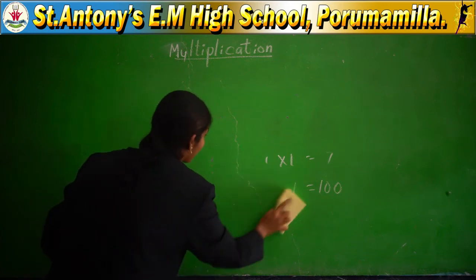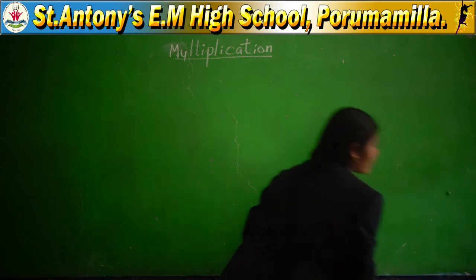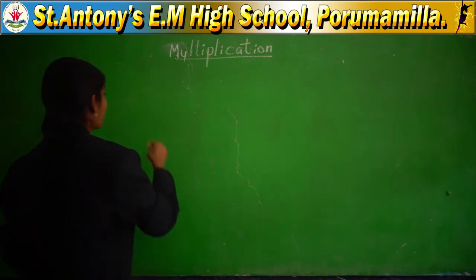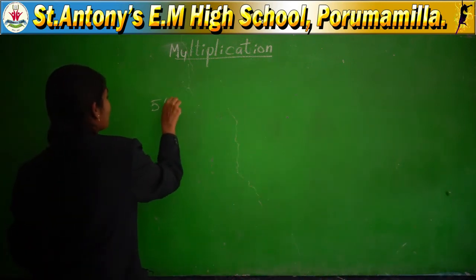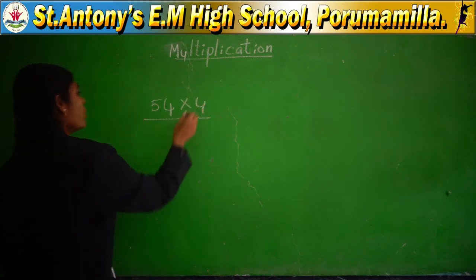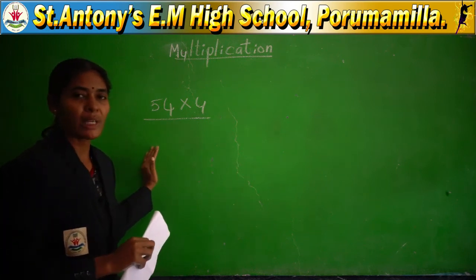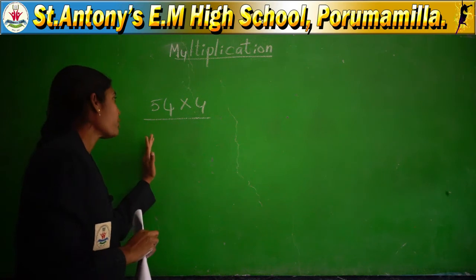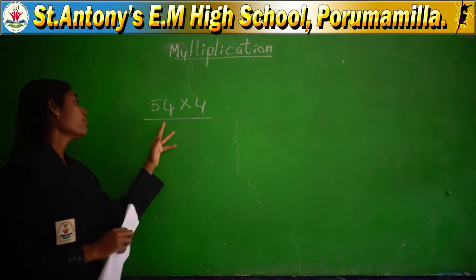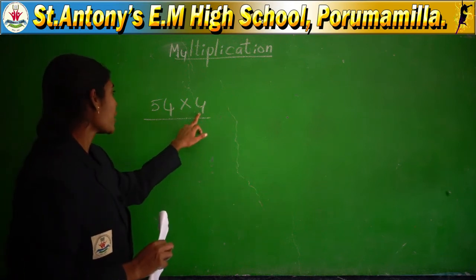And I will explain the multiplication now with a single digit, double digit, and a triple digit. 54 into 4. Already you know, first start from ones place, whether it is addition, subtraction or multiplication. In these three fundamentals you have to start from ones place. With a single digit, you can directly take 4.